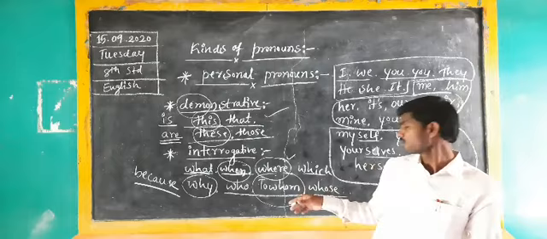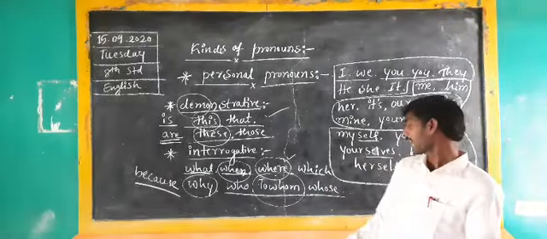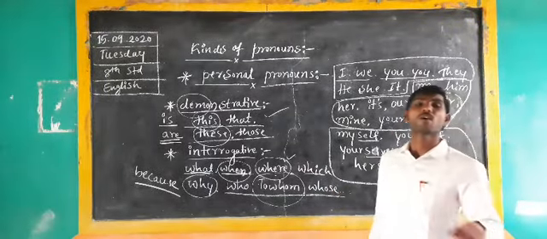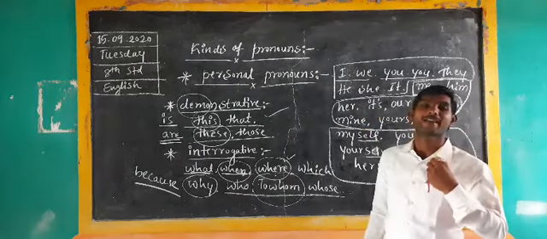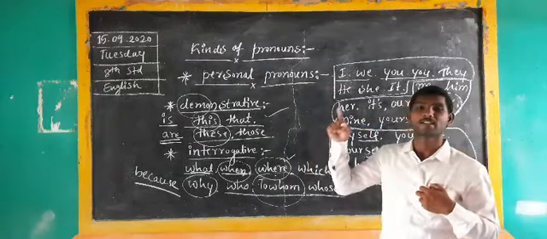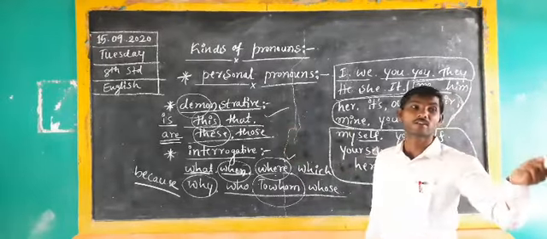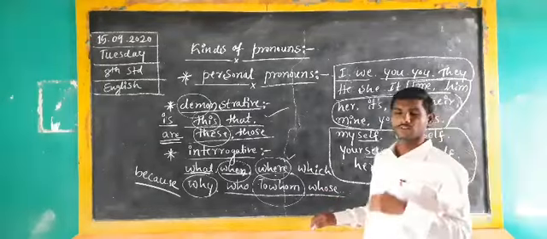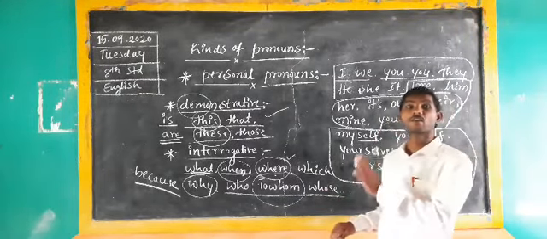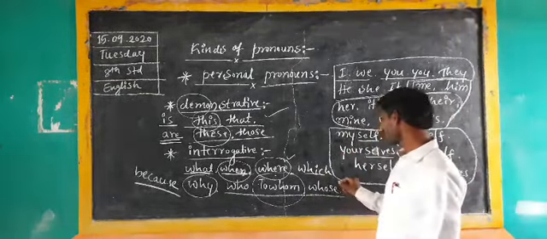Then whose, particularly the ownership of things. Whose is this pen? This is mine. Whose is this hat? That is ours. Whose is that door? That is yours. Like that, when we have to ask about the owners of things, at the time we have to ask with whose.